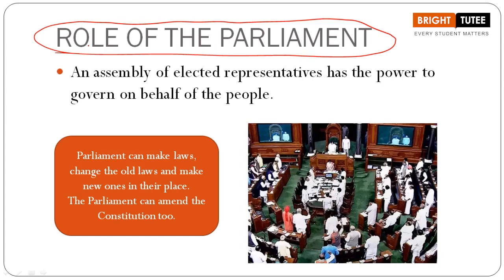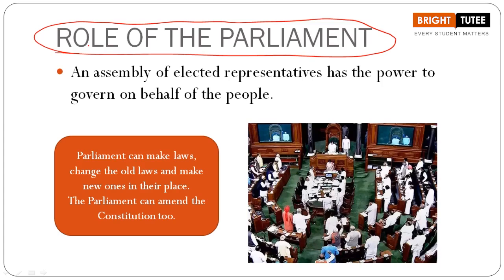So in this topic students, whatever you have read in your previous topic, you have to keep that in mind, because both parts are similar. Correct or not? Why do we need a parliament? Role of the parliament. Definitely everything leads to one point here, that when we are talking about parliament, why is it important? It is important because it is a legislative body that is involved in the process of law making. Correct or not? We understood about this?